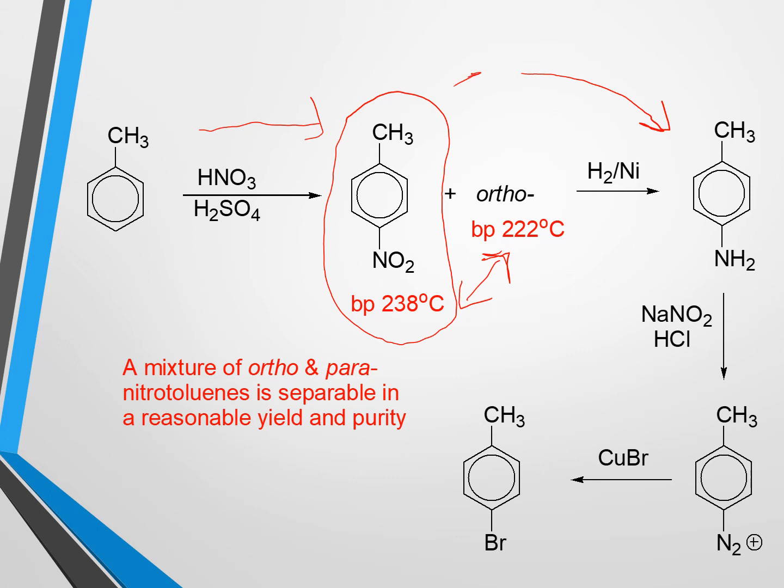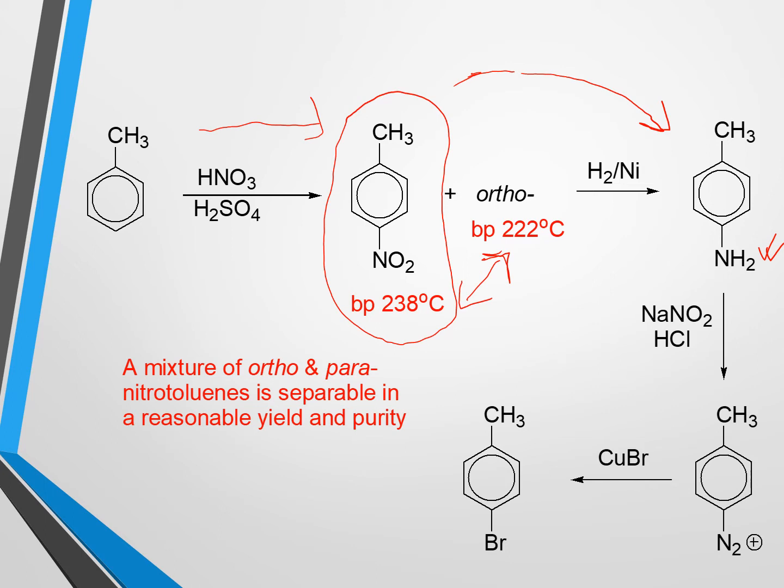After reduction, the nitro group will be reduced to an amino group. That is, para-nitrotoluene will be converted to para-aminotoluene. And using para-aminotoluene, we can go for a diazotization reaction using sodium nitrite and hydrochloric acid. In that case, the amino group will be converted to a diazonium chloride group.